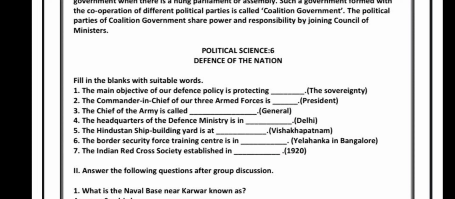Moving on to the next, Political Science 6th chapter, Defense of the Nation. The main objective of our defense policy is protecting the sovereignty. The commander-in-chief of our three armed forces is the president. The chief of the army is called the general. The headquarters of the defense ministry is in Delhi.